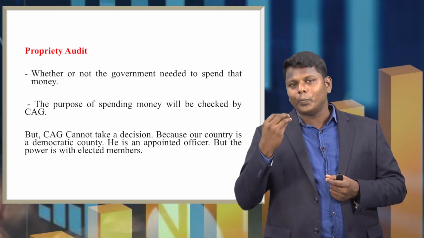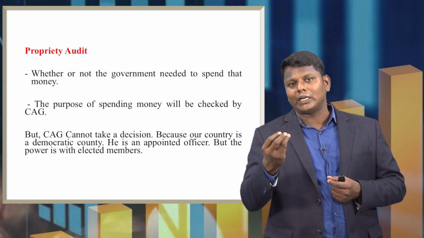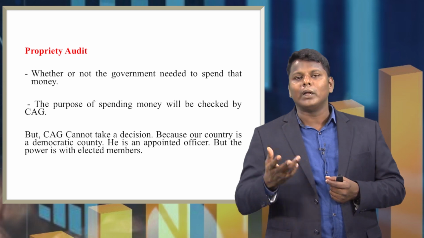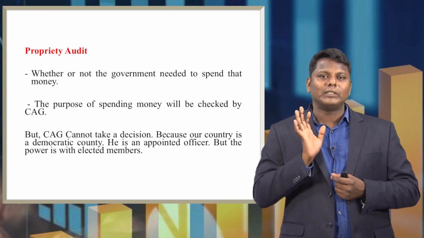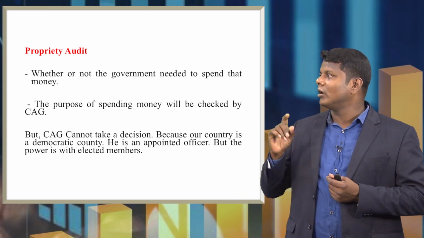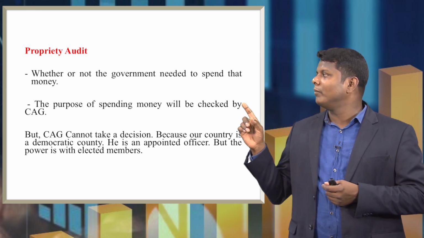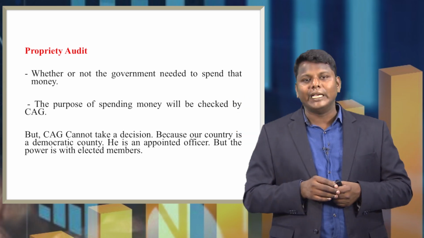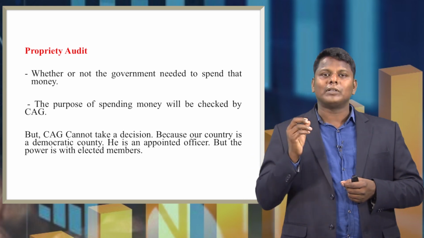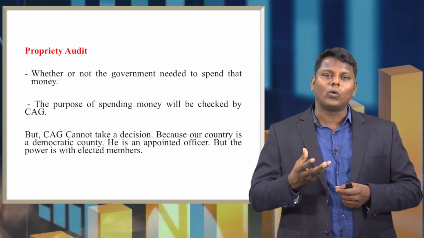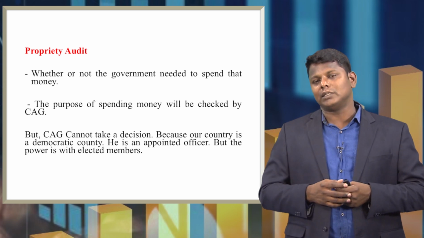This 1000 crore rupees which is being spent for a particular activity, let us say for infrastructure development, do they really need it now? They will check. That is called preparatory audit. The purpose of spending money will be checked by the CAG. They will check what is the purpose of spending this 1000 crore rupees in order to have infrastructure development.